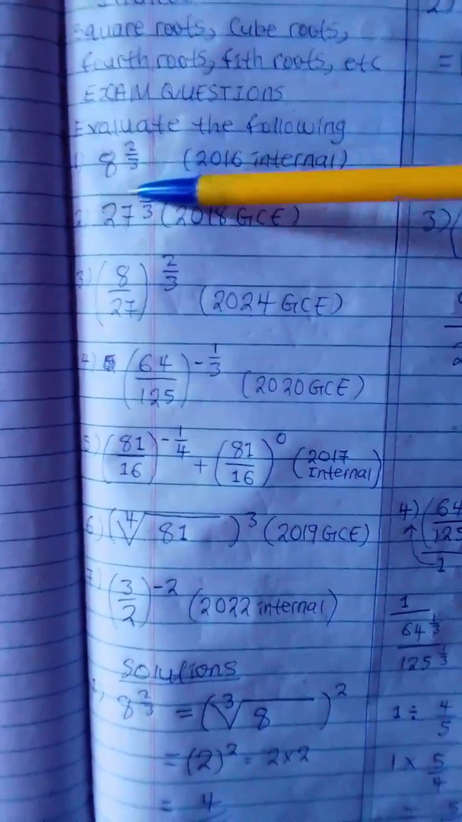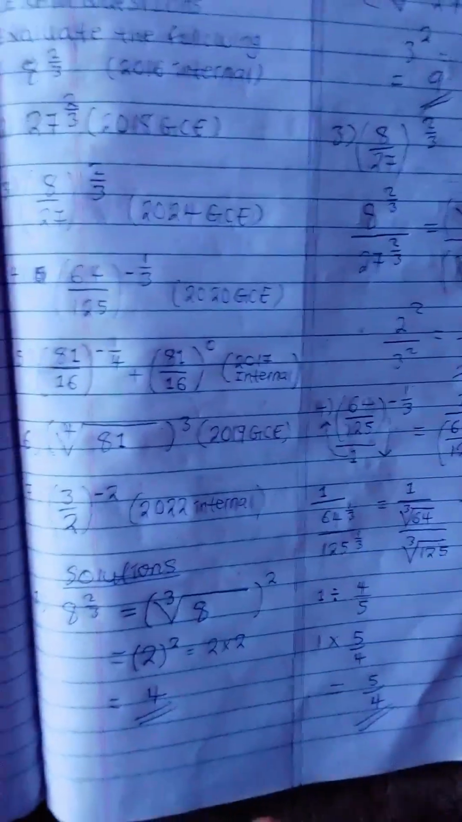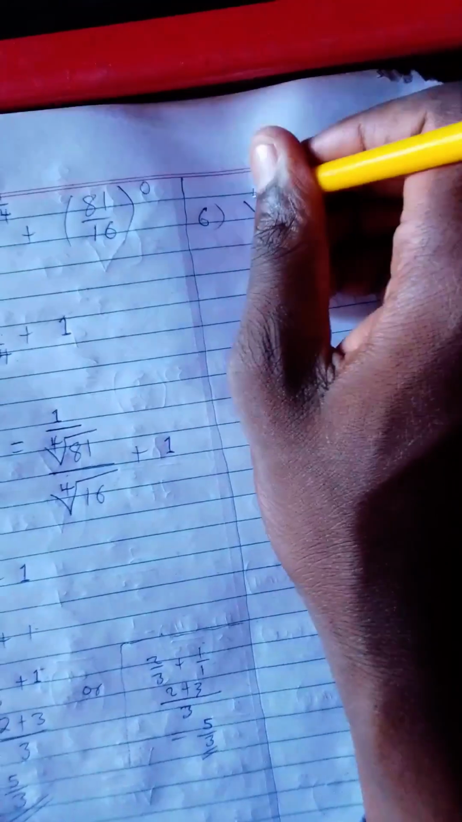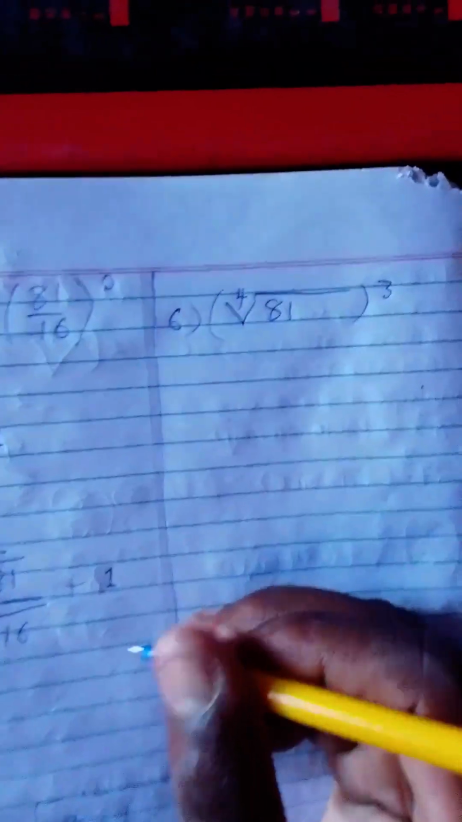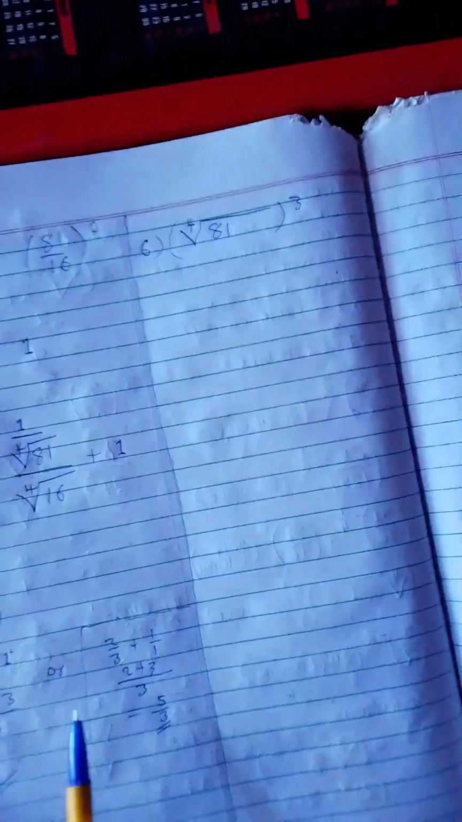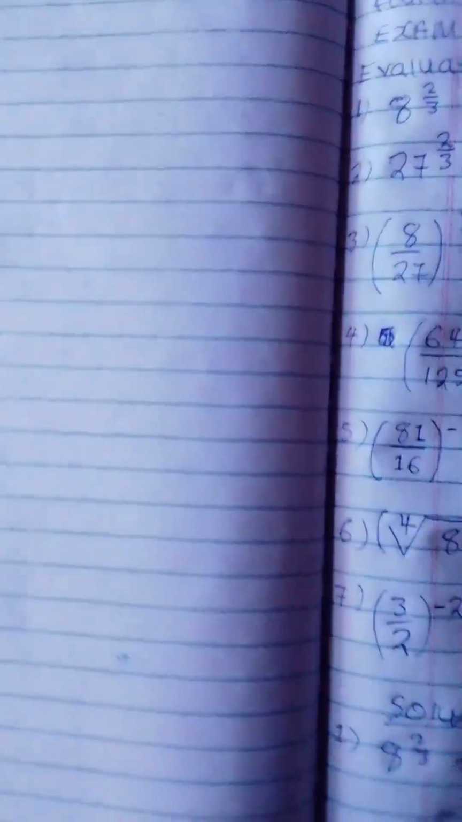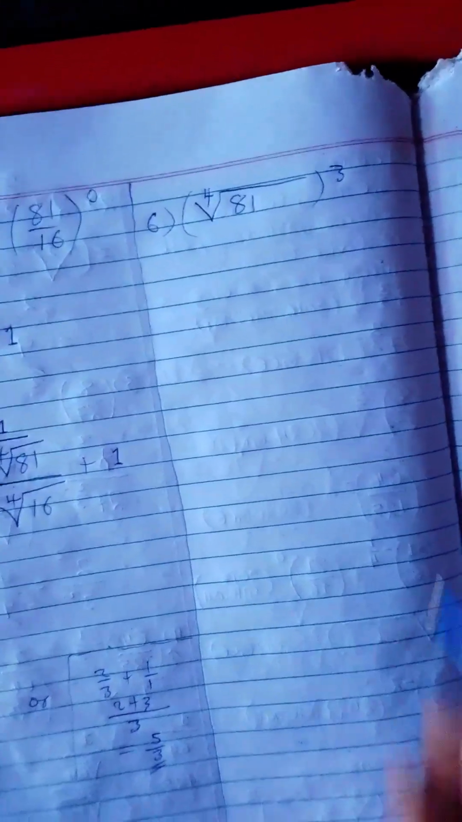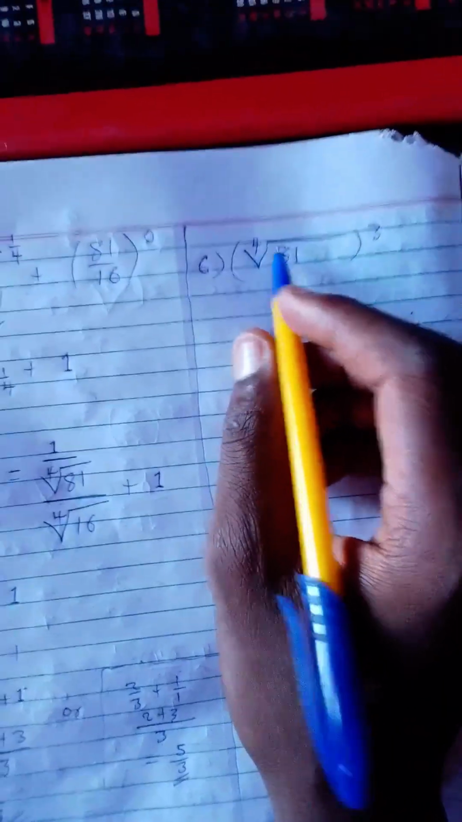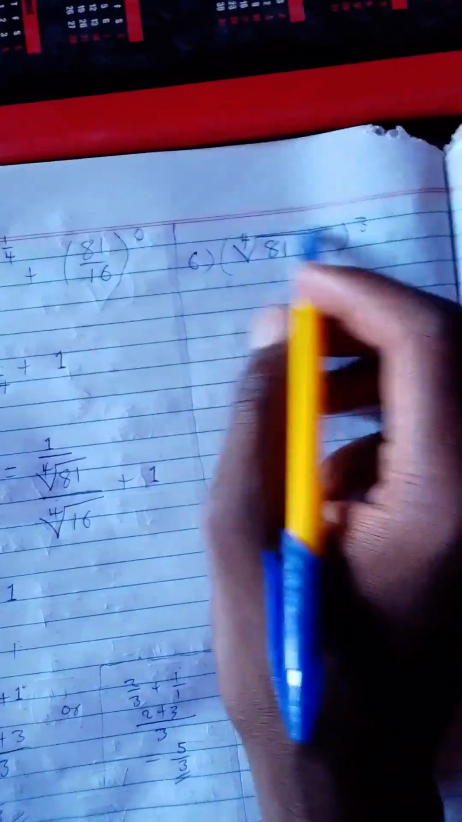Let me check it again. Fourth root of 81 raised to the power 3. So we have the fourth root of 81, then raised to the power 3. To do that, we deal with what is inside. This is very simple. It's like they have just given you only this and then tell you to find the answer. So you deal with what is inside. Fourth root of 81. We have already said that the number which, multiplied by itself 4 times, gives you 81 is 3. So you replace all of this with 3.